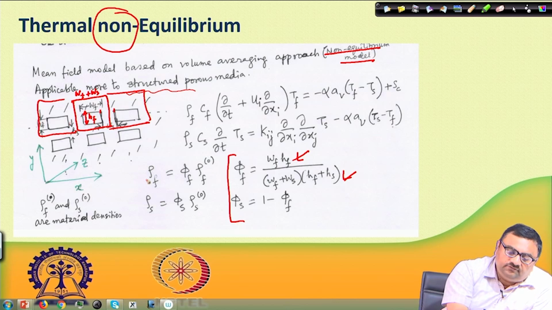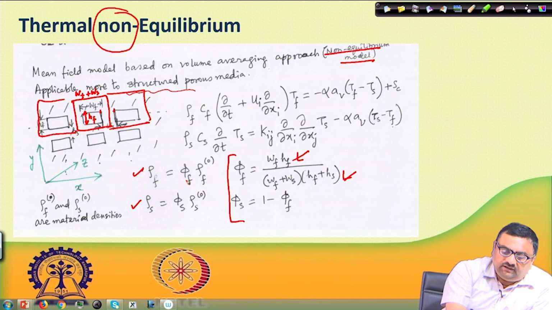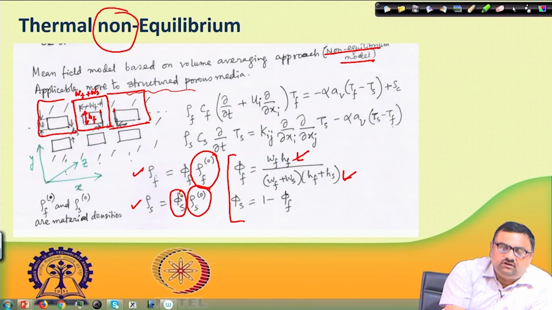Now, when it comes to the definition of rho f and rho s, the density of fluid and density of solid, what is assumed here is the bulk density of fluid multiplied by the porosity, and the bulk density of the solid multiplied by the solid fraction.